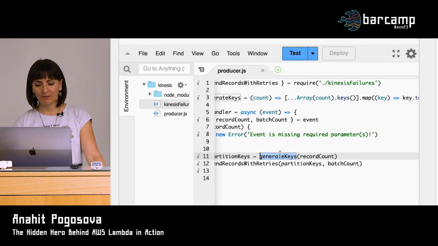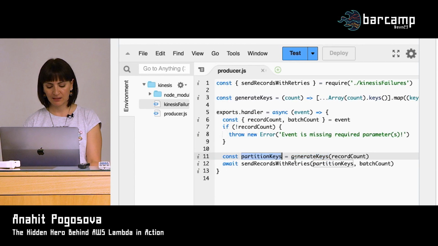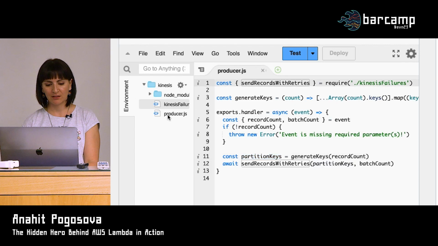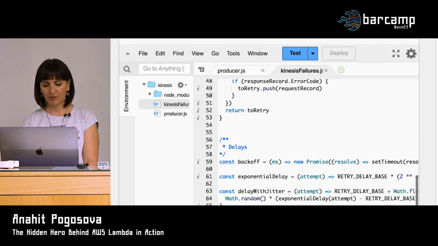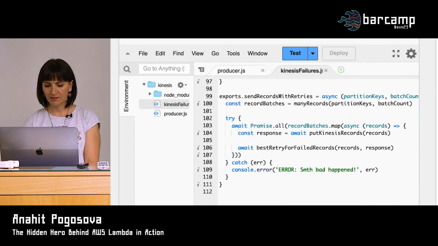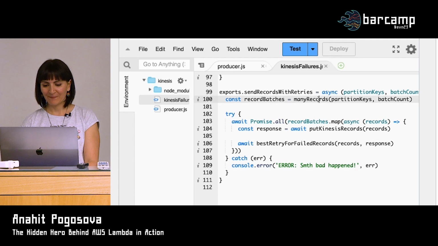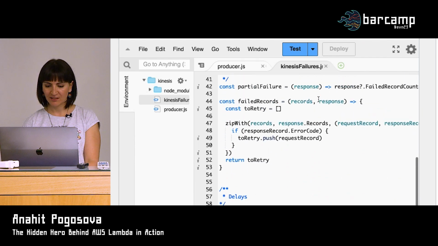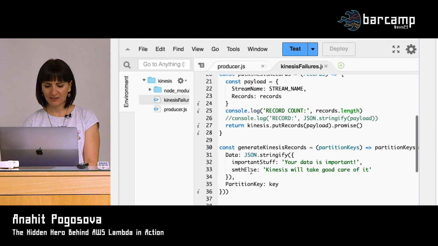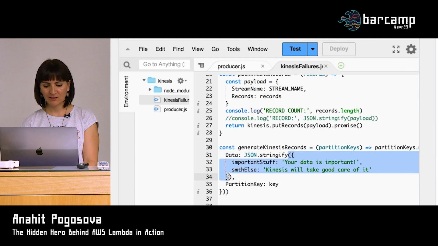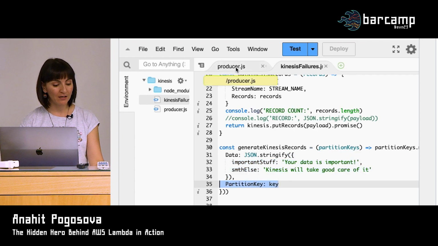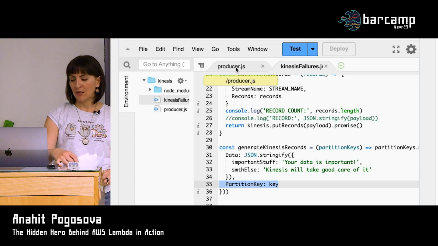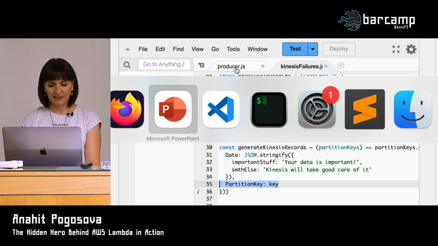So yeah, we generate those partition keys, just strings, and then we send those records to the stream in batches. Not going to go into any details here because there's a lot, but we just generate dummy records here. I will show you what we are writing. So just some JSON, important stuff, something else, and adding a partition key to it. And that's what we write to the stream. Nothing extraordinary. Okay, so the setup part is done.